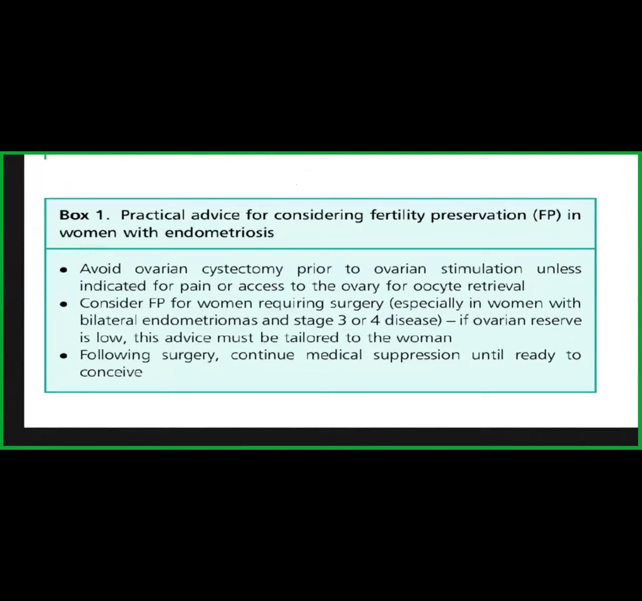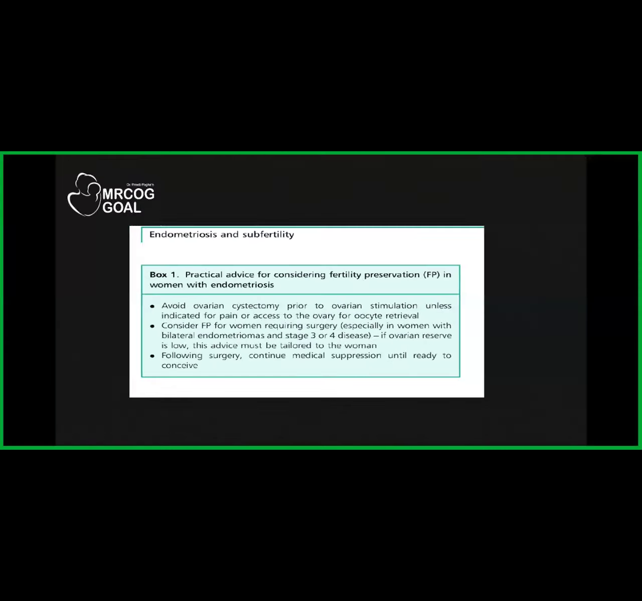Prior to the ovarian stimulation, you should avoid cystectomy unless it is indicated for pain or to access the ovary for oocyte retrieval. Consider FP for women requiring surgery, especially in women with bilateral endometriomas and in stage 3 or 4 disease. If ovarian reserve is low, this advice must be tailored to the woman. So you have to consider fertility preservation for patients who have this severe disease. Following a surgery, continue medical suppression until the patient is ready to conceive. So that brings you to the end of the TOG article.